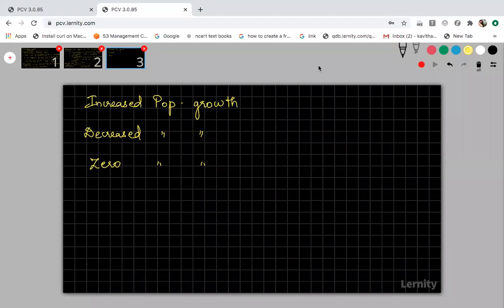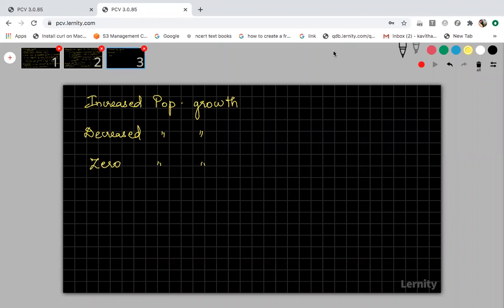Increased population growth, into a population, that is, into a country. It is not only a country. Whatever geographical area you are going to define for counting the population, it is not necessarily a country. Suppose you are calculating the population of only Trichy, and some people have moved to Chennai for their profession or for some other reason. Their native may be Trichy, their hometown will be Trichy, but for profession they would have moved to some other cities or some other places. So they are called immigrants. You don't define it only as a country.